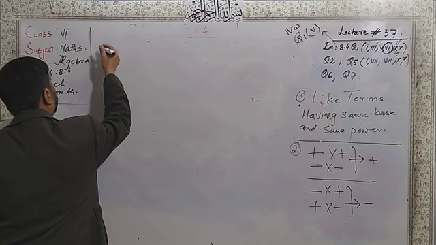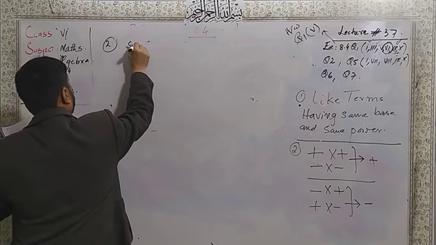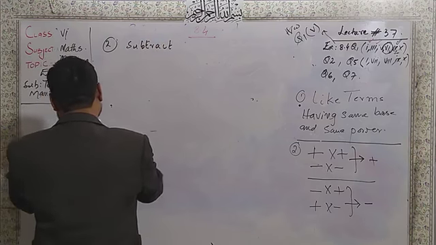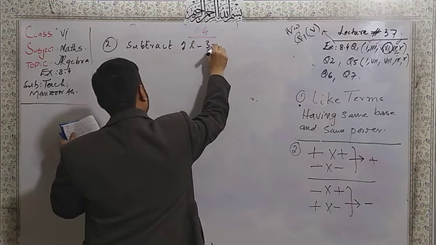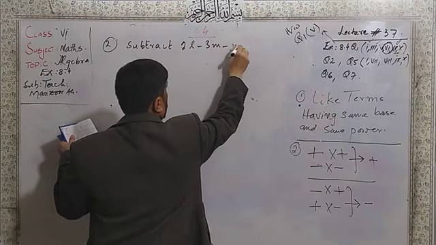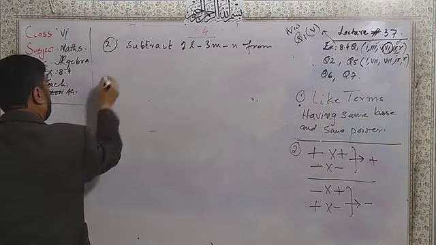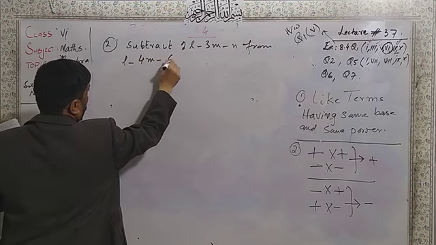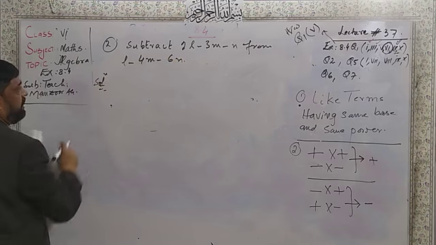Dear students, here I am going to start question number 2. Subtract. This is the statement: we have to subtract 2a minus 3m minus n from l minus 4n minus 6n. Dear students, how will that statement be done?